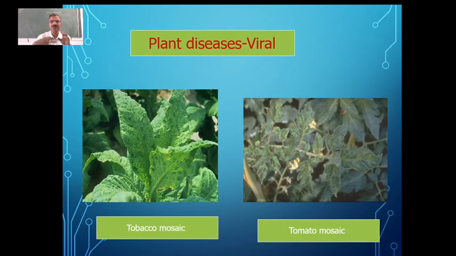Apart from that, we have so many other viral diseases. And what has to be done for that? We have to develop new varieties which are able to resist such diseases. So how exactly are we going to develop that? Again, it is through breeding. How exactly we are going to develop through breeding and all, we'll see in the next class.